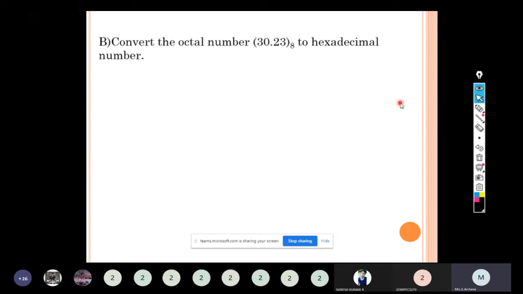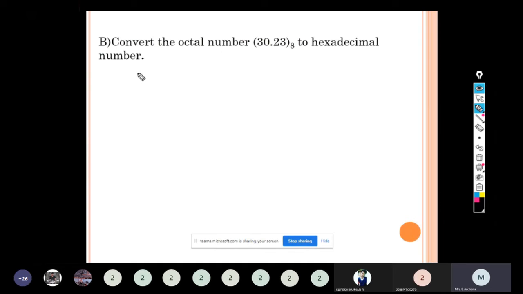Like this, 30.23. How to convert 30.23? First, we have to convert into the equivalent binary number. So 3, what is the equivalent? Octal to binary, we have to write octal to binary.